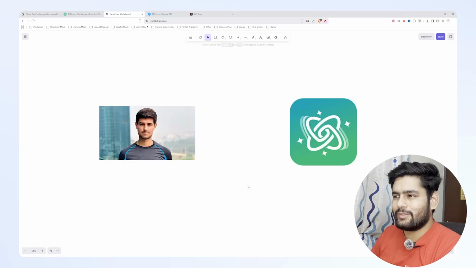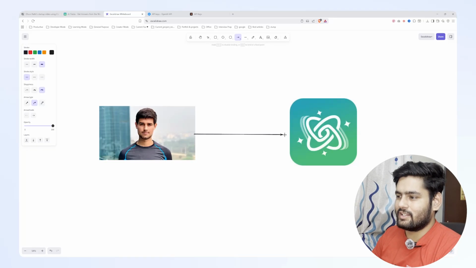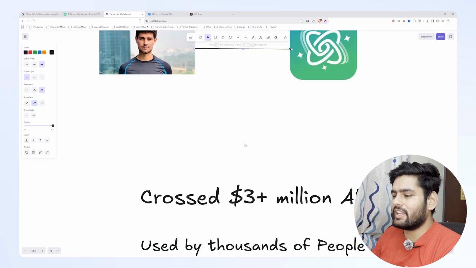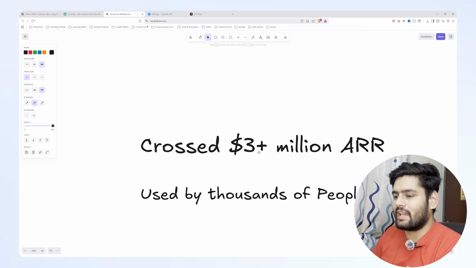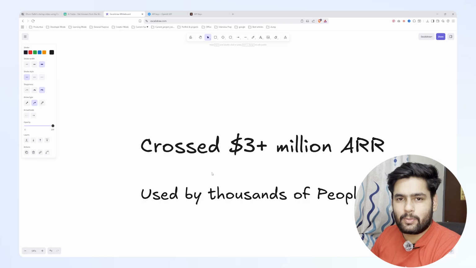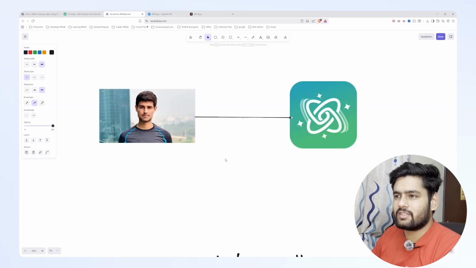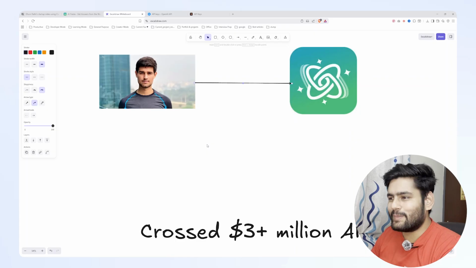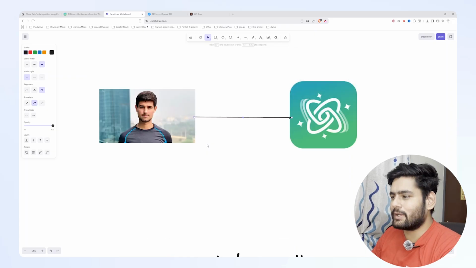Cool. So in today's video, we are going to build Dhruv Rathee's AI startup called AI Fiesta. If you don't know, AI Fiesta already crossed around 3 million plus ARR and is used by thousands of people. Recently, Dhruv Rathee launched this startup and it is making good progress, I think. And Dhruv Rathee is making a lot of money. So I thought let's try to rebuild this particular product.